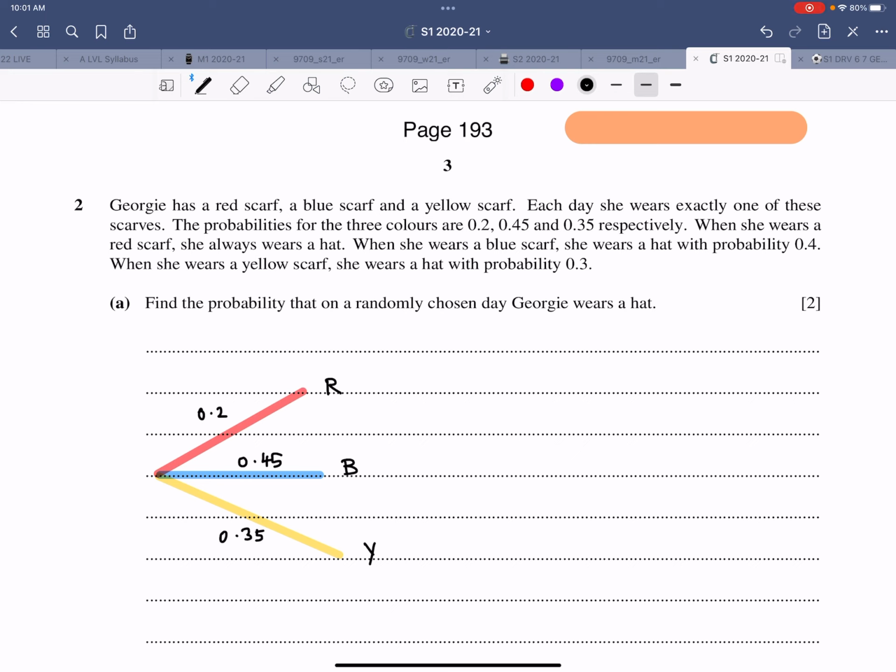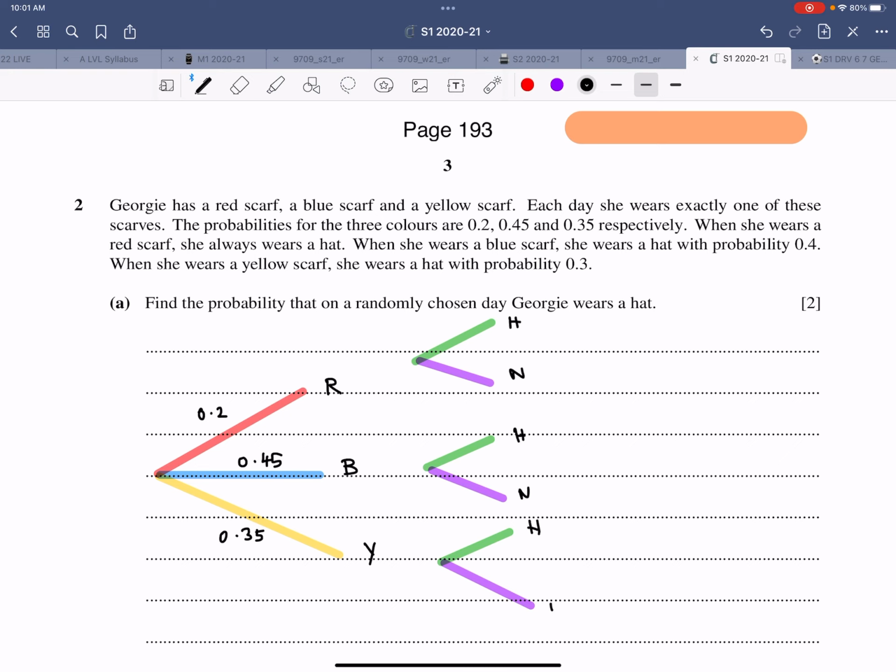When she wears a red scarf, she always wears a hat. So now the scenario is about wearing a hat or not wearing a hat. So a green line for each hat, and then a purple line for not wearing a hat. Of course, in the exam, you don't have to draw it so colorful.